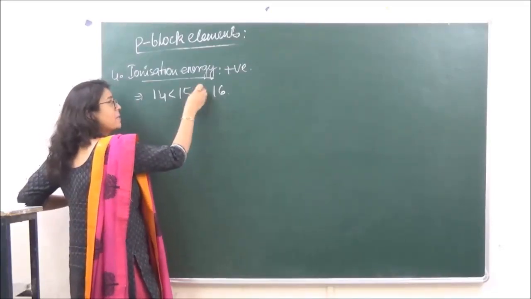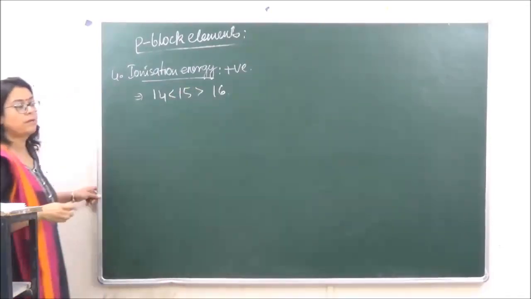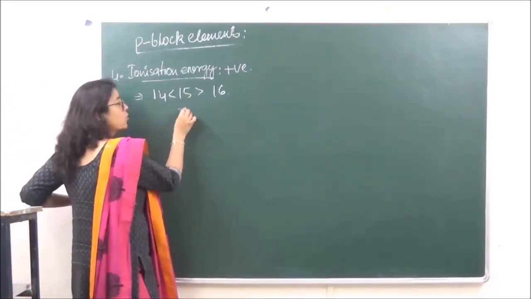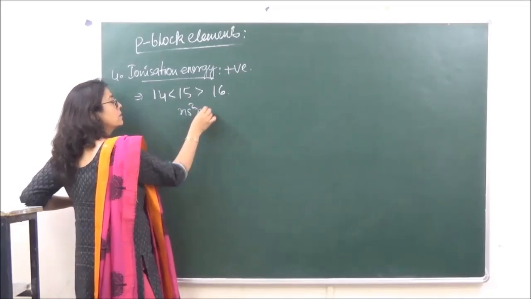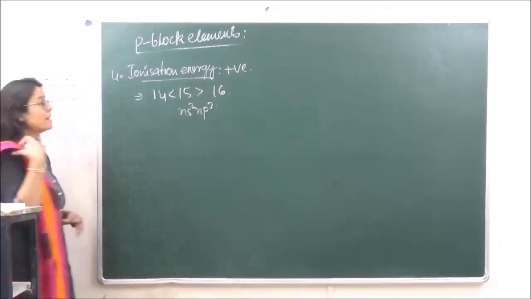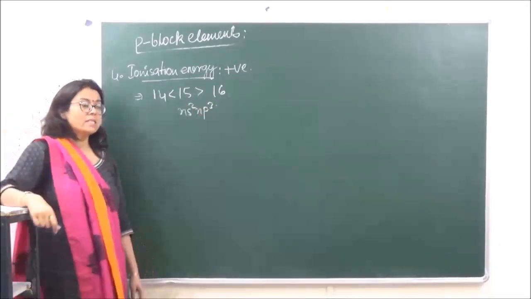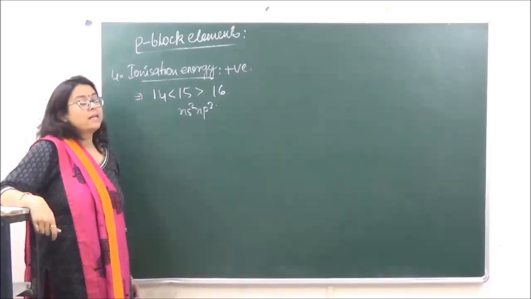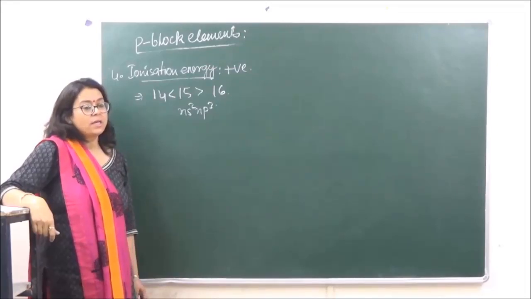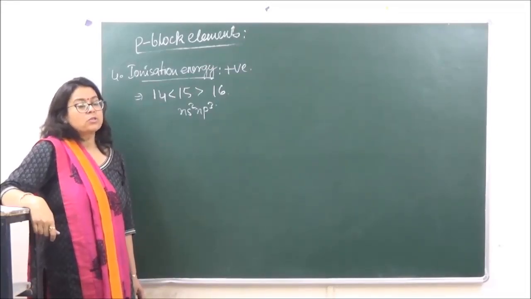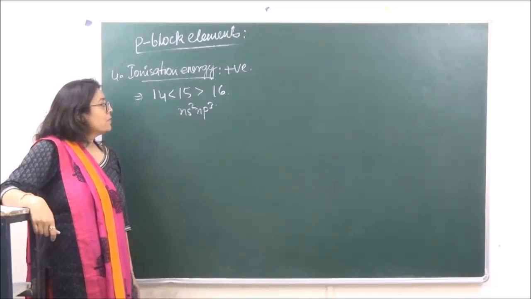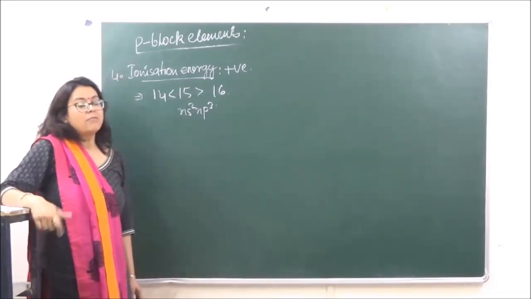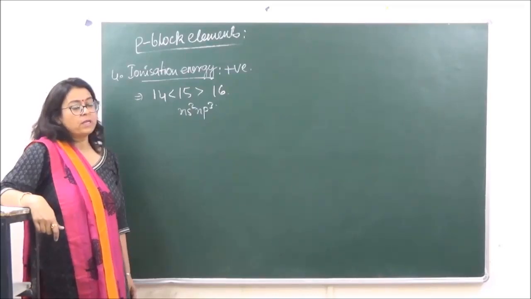Again, it is going to be more than group 16 as well, because of half-filled electronic configuration. So amongst group 14, 15 and 16, group 15 is going to have the highest value of ionization energy, due to two reasons: small size, and stable electronic configuration, that is the half-filled electronic configuration of group 15.